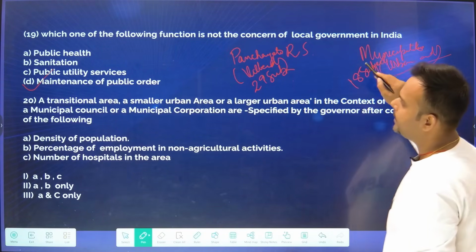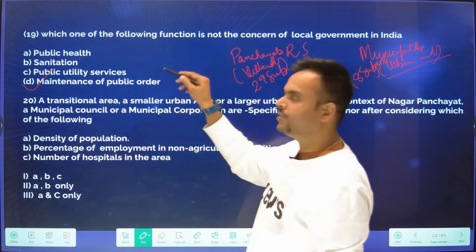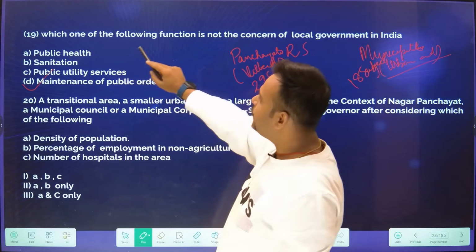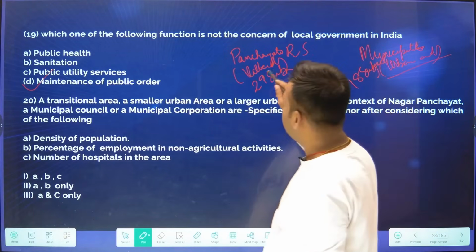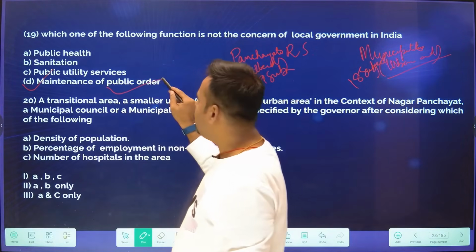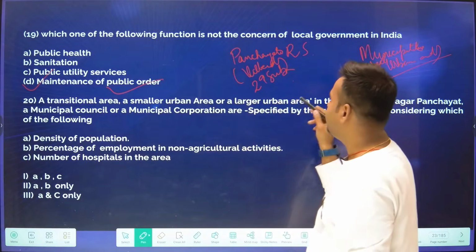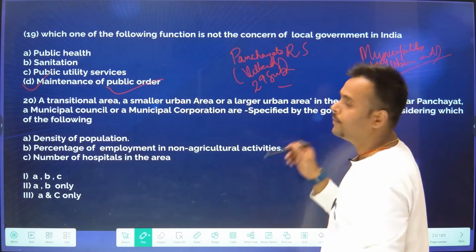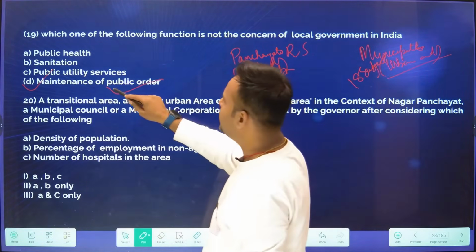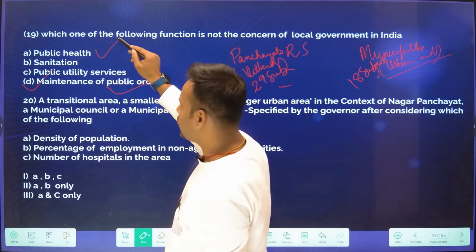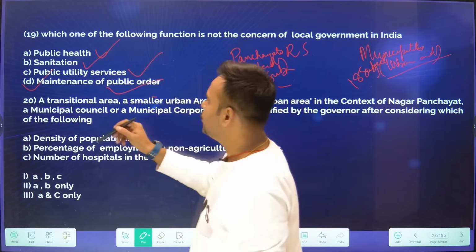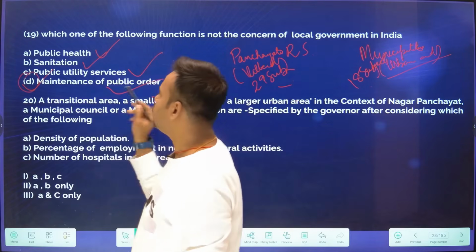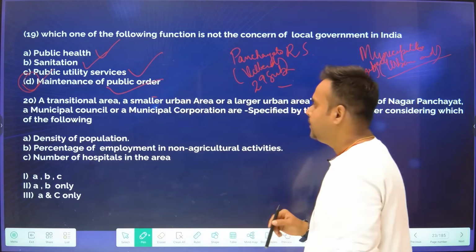Actually I have written this to help you understand question number 19. Which one of the following functions is not the concern of a local government? The maintenance of public order is not within these 29 or these 18 subjects. There is talk of public health, sanitation, and public utility services. So the answer will be the maintenance of public order.